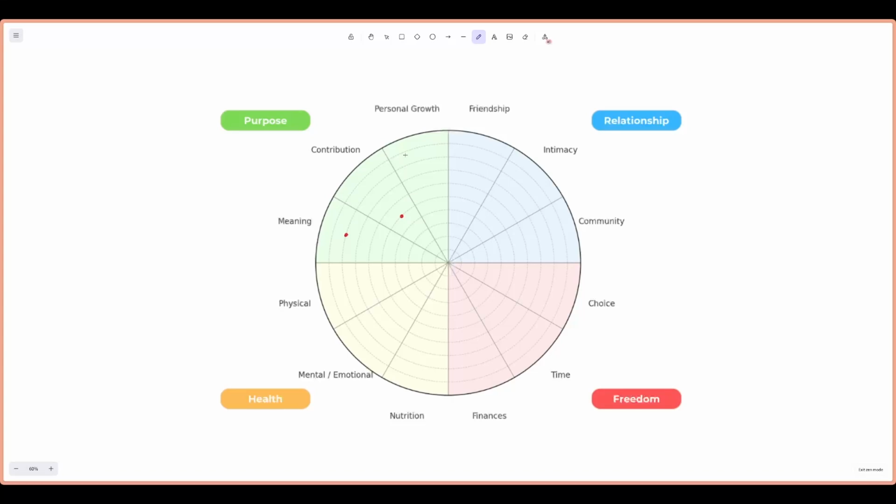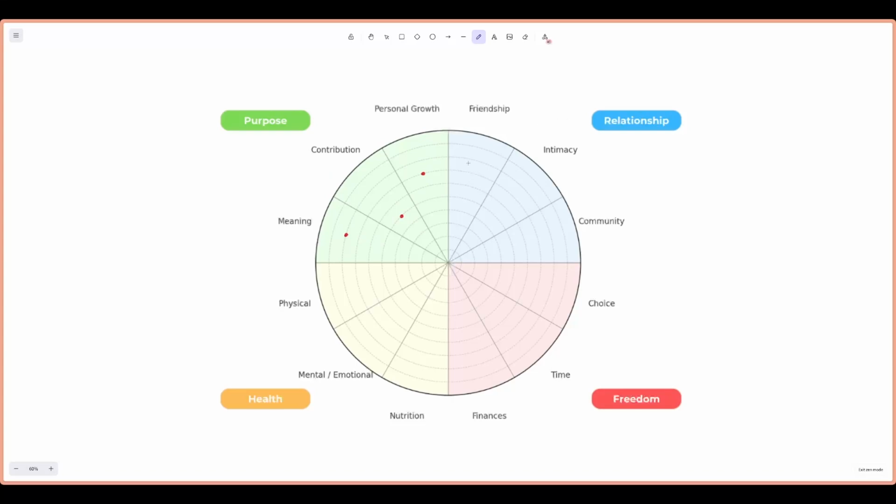In terms of personal growth, I do feel like I'm growing a lot. I feel like there's a little bit that I'm not quite sure about yet that I want to learn, and I don't know what it is that I want to learn, but I'm pretty happy with my personal growth. And so there we go. There's my ranking for purpose. We're going to move on to relationship.